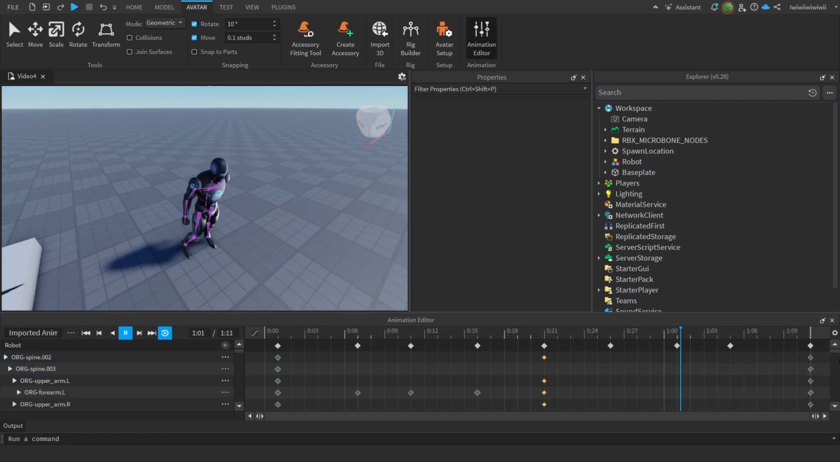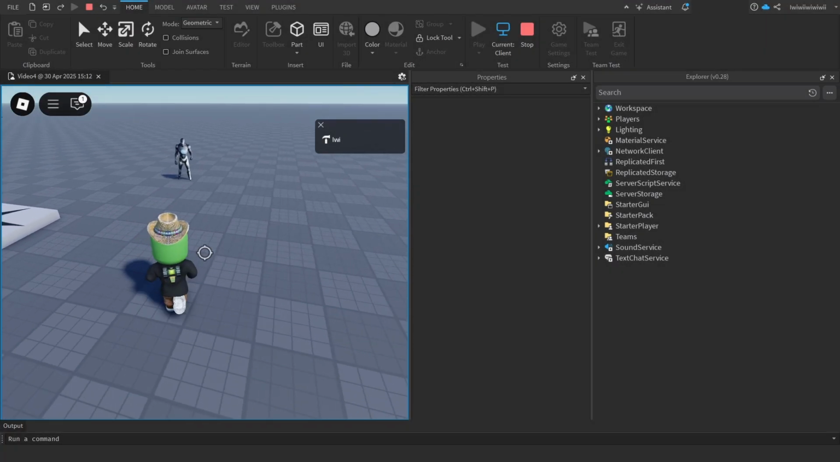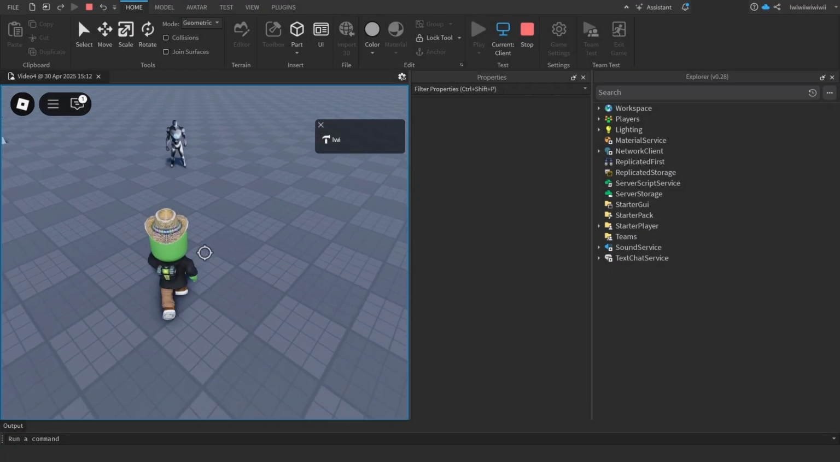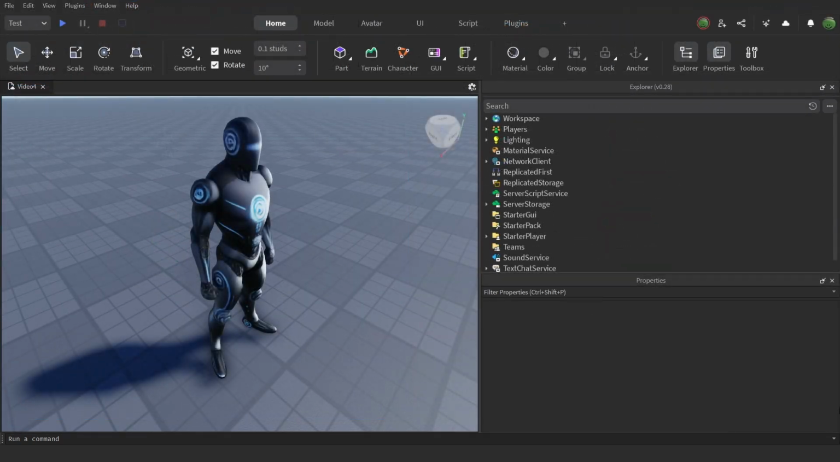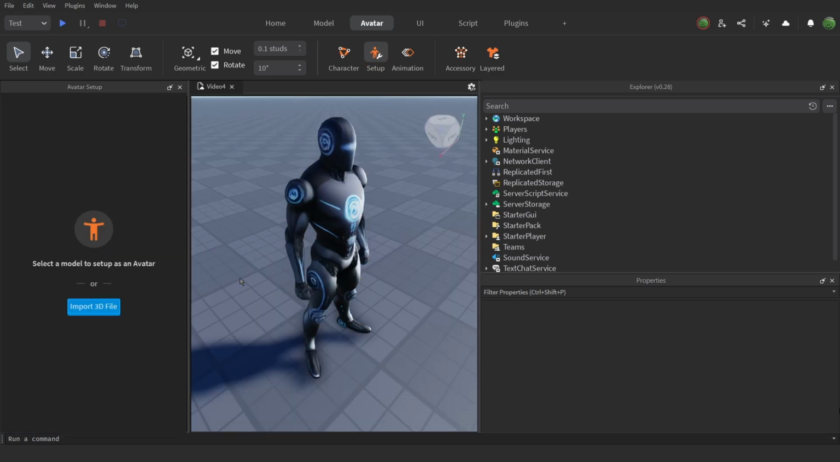I'll make an NPC that follows me around as an example. Now the character comes after me with an animation. Since Roblox Studio released an update that changes the layout, you now have to go to the Avatar tab and click Setup, then import your 3D model.